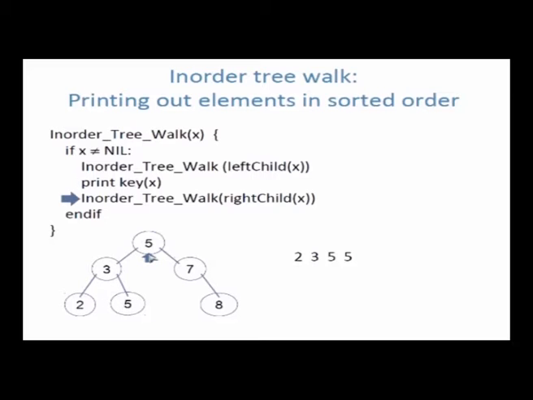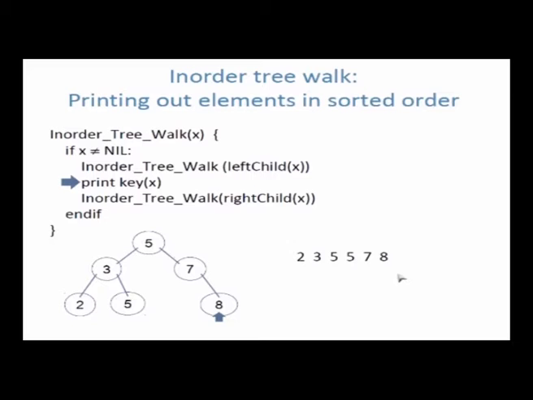Now I have to print 5. So I print 5 and then I go to the right child of 5, which is 7. No left child for 7, so print 7. Okay. Then go to the right child of 7, which is 8. No left child for 8, so print 8. Then go to the right child of 8, nothing. Don't come back, exit. Okay. So what have I got? 2, 3, 5, 5, 7, 8.